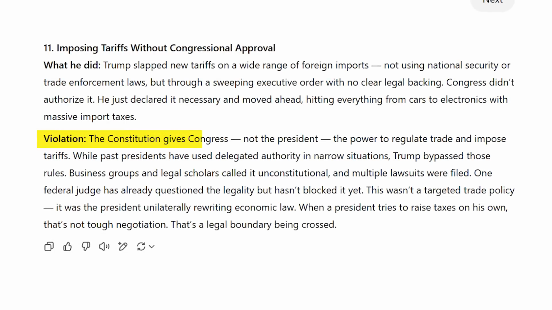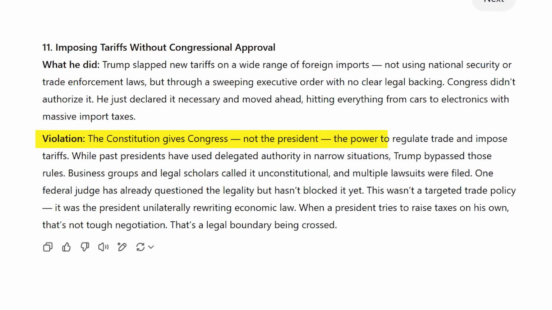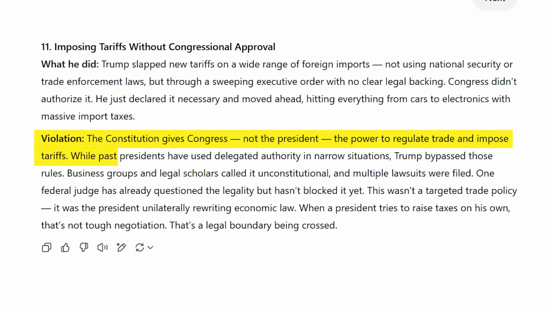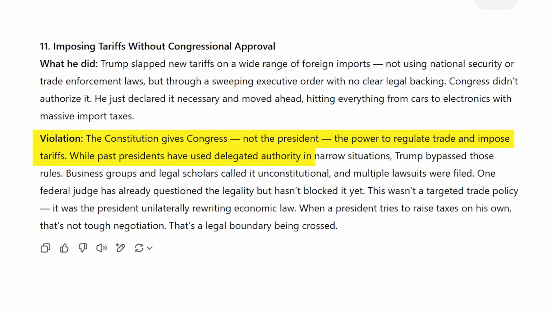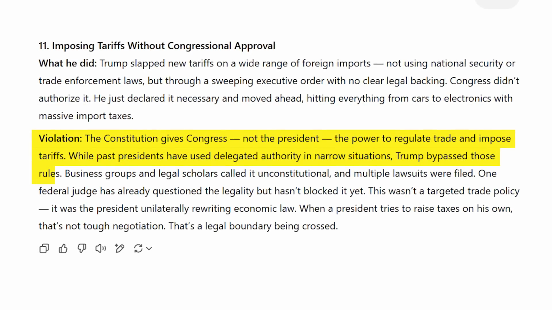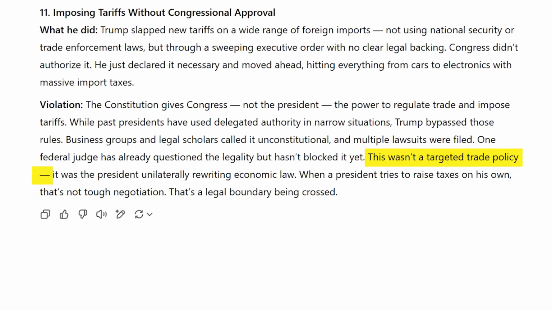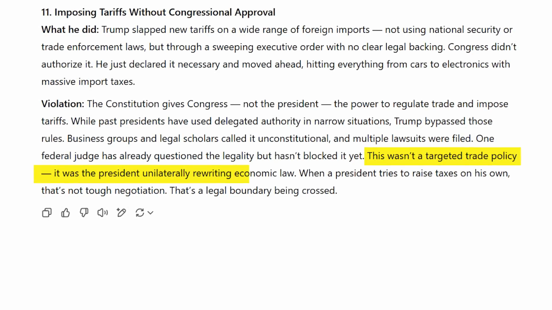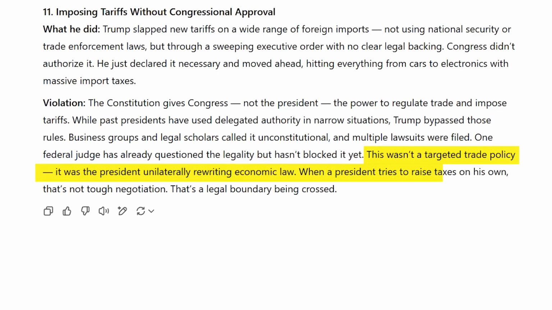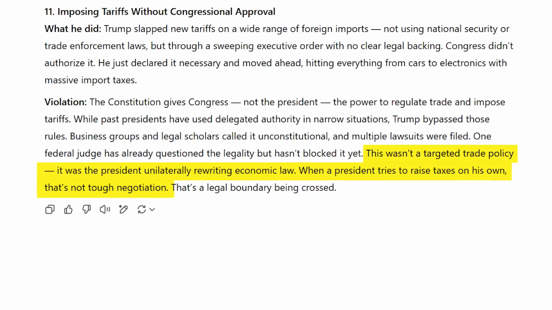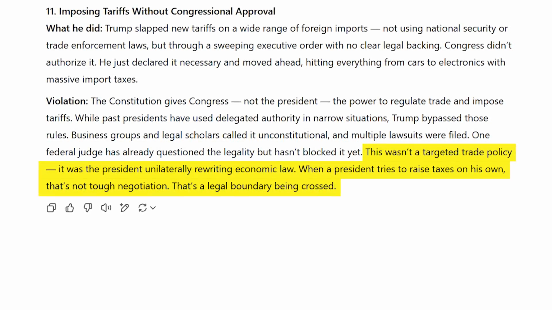Violation. The Constitution gives Congress, not the President, the power to regulate trade and impose tariffs. While past presidents have used delegated authority in narrow situations, Trump bypassed those rules. Business groups and legal scholars called it unconstitutional, and multiple lawsuits were filed. One federal judge has already questioned the legality, but hasn't blocked it yet. This wasn't a targeted trade policy. It was the president unilaterally rewriting economic law. When a president tries to raise taxes on his own, that's not tough negotiation, that's a legal boundary being crossed.